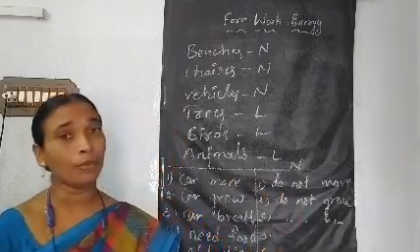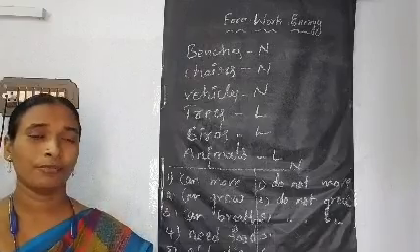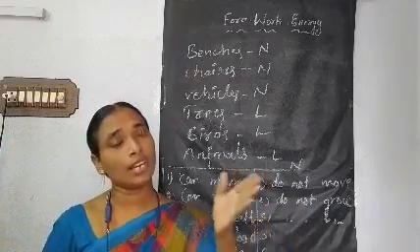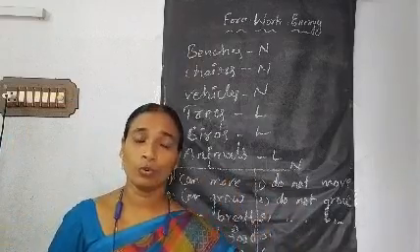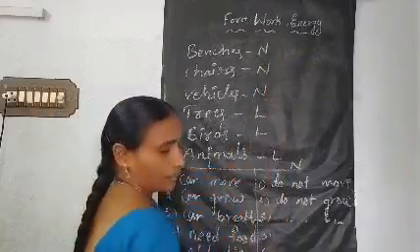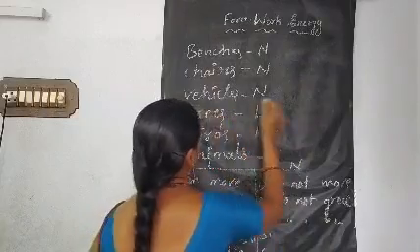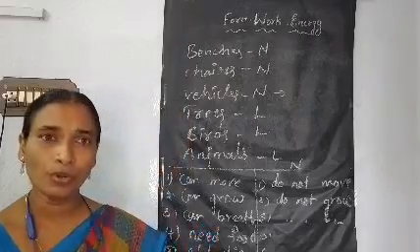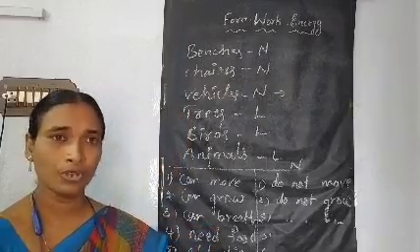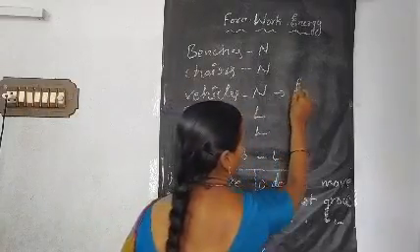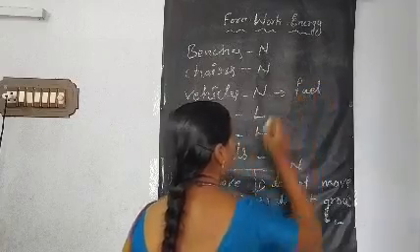Then how do they move? Very good. They are moving, but they need some other aid to move. What is that aid? For example, vehicles. Here, vehicles. Where are they? Here. Vehicles are moving. What they need to move? Are they moving themselves? No. What is the aid to move the vehicles? Fuel.